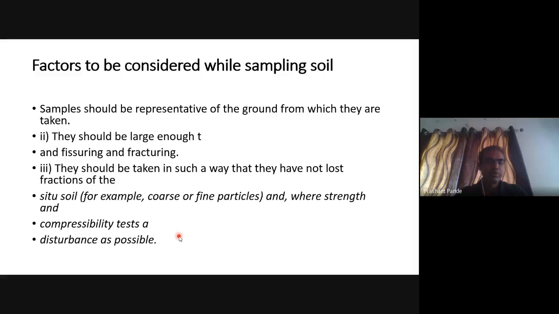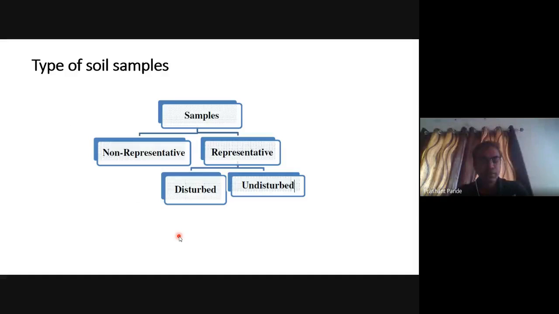Factors to be considered while sampling are that samples should be large enough to represent the soil features and fracturing. They should be taken in such a way that they do not lose a fraction of the in situ soil, for example, coarse or fine grained particles. Types of samples are non-representative and representative, and then disturbed and undisturbed.